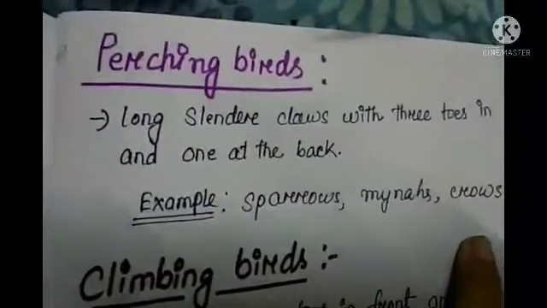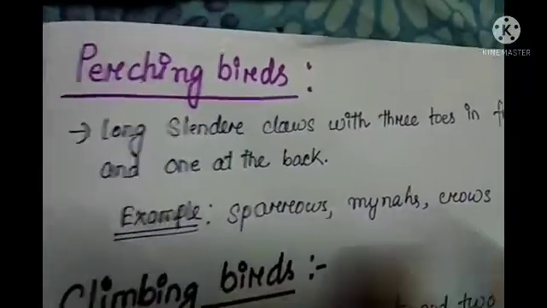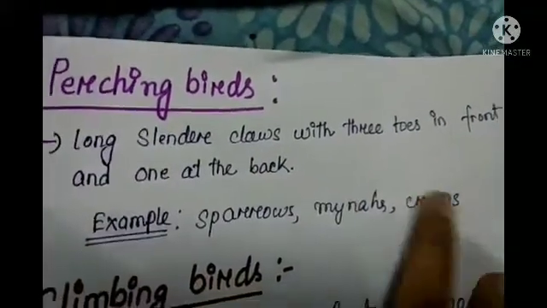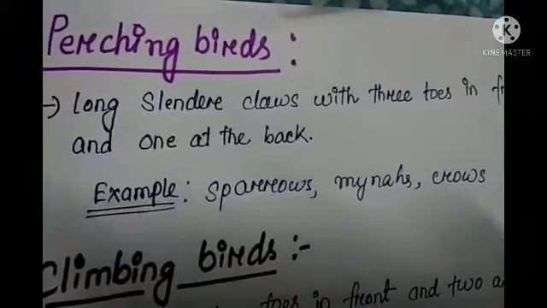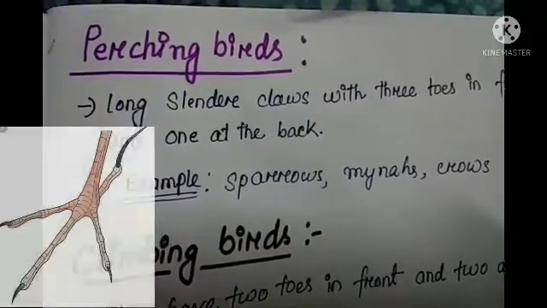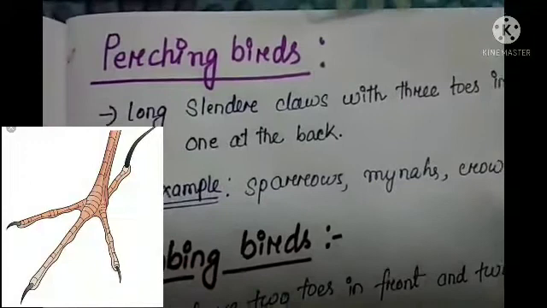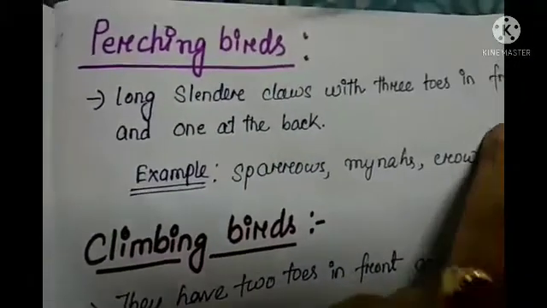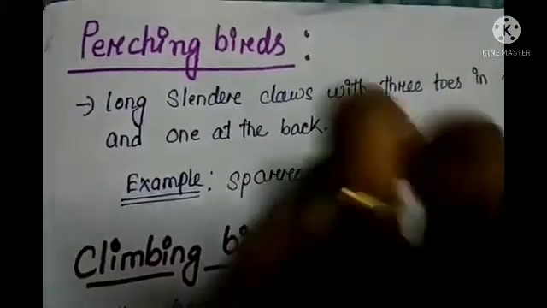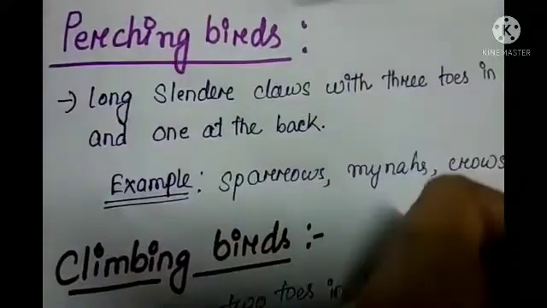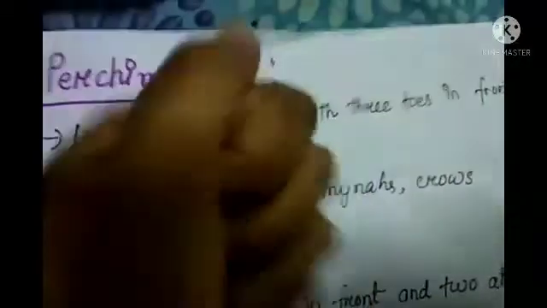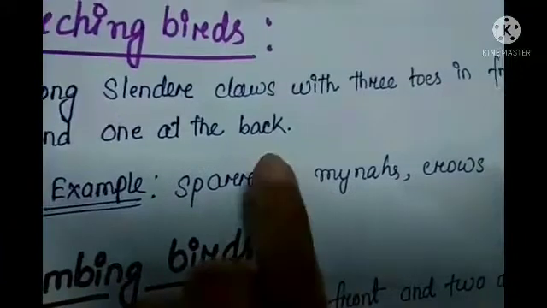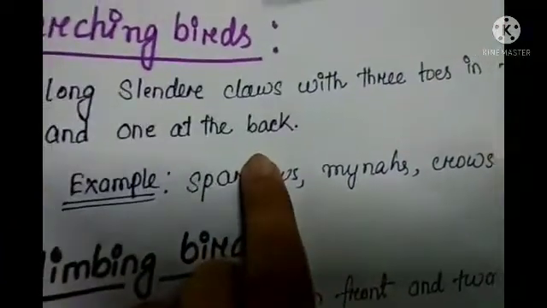Now let's start with perching birds. Here you can see I have written that they have long slender claws with 3 toes in front and 1 at the back. You can see the picture I have attached here, so from this you will get a clear idea of what perching birds are. The back toe curls around the tree branch, giving them a good grip, so that they can hold the branch properly.